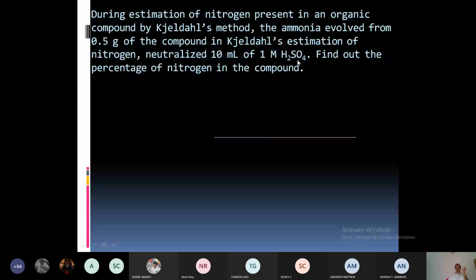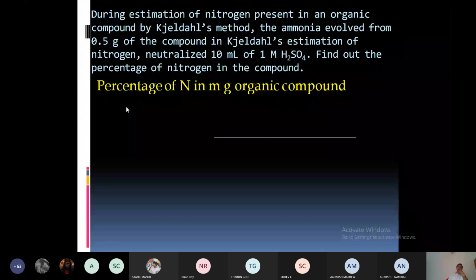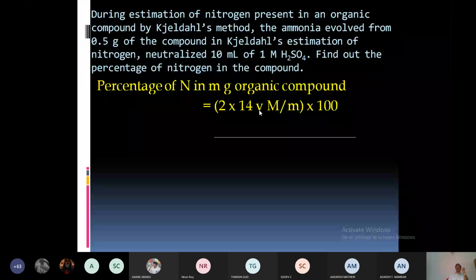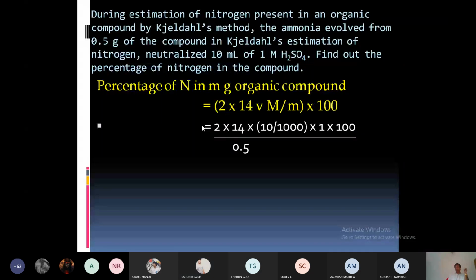So what is the equation? In order to find the percentage of nitrogen in the organic compound, what is our equation? 2 into 14 into V into M divided by m into 100. Substitute the values. What is V? 10 by 1000. What is capital M? 1. What is small m? 0.5. When you substitute these values, you will get 2 into 14 into 10 by 1000 into 1 into 100 divided by 0.5. What is the percentage? Sir, is it 56? Yes, 56%.